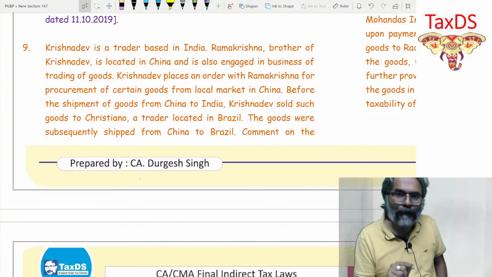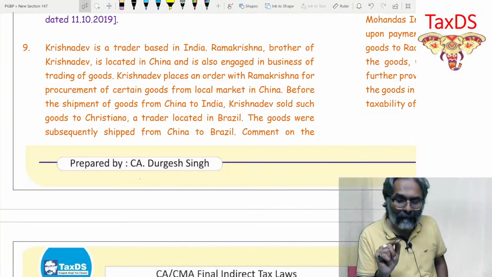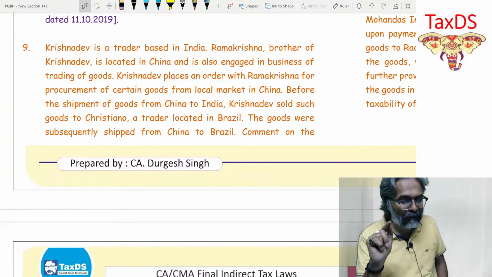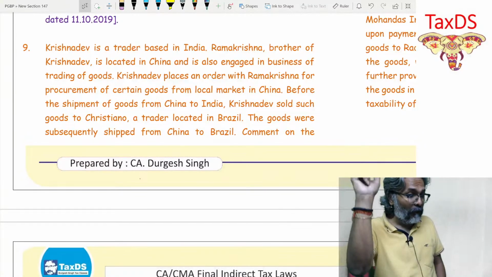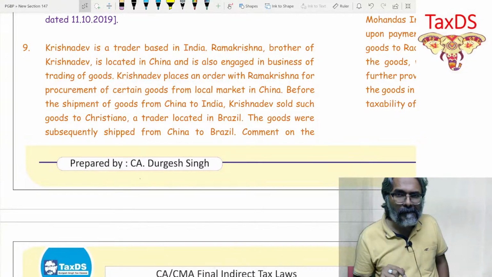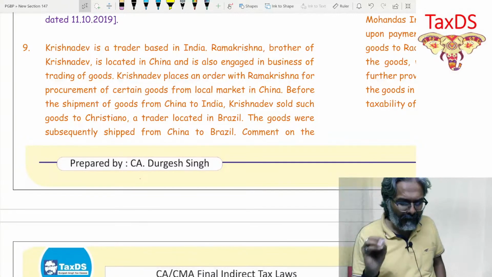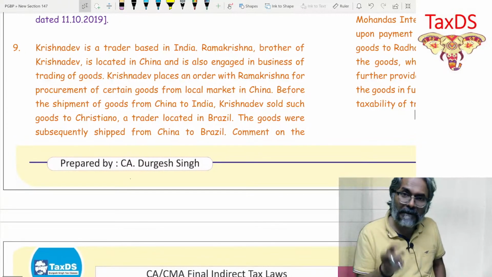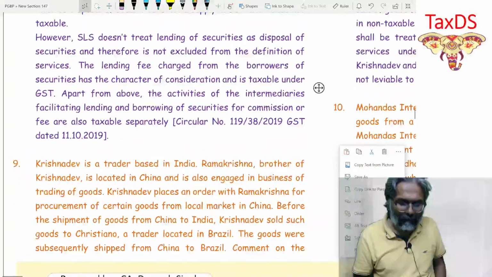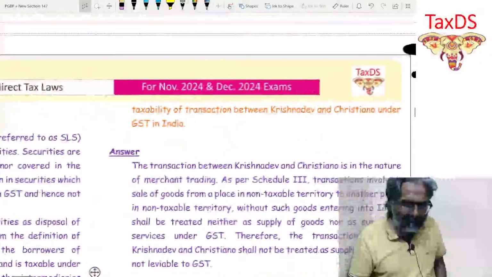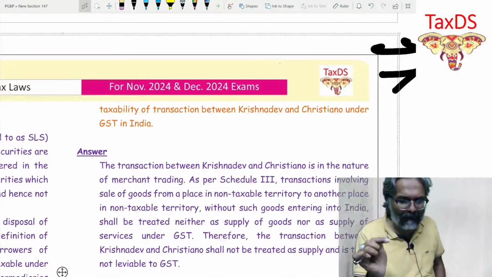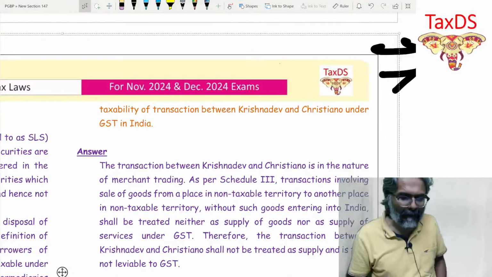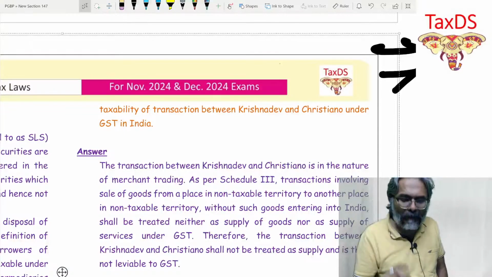Before the shipment of goods from China to India, Krishnadev sold such goods to Cristiano, a trader located in Brazil. The goods were subsequently shipped from China to Brazil. Comment on the taxability of the transaction between Krishnadev and Cristiano under the GST in India.